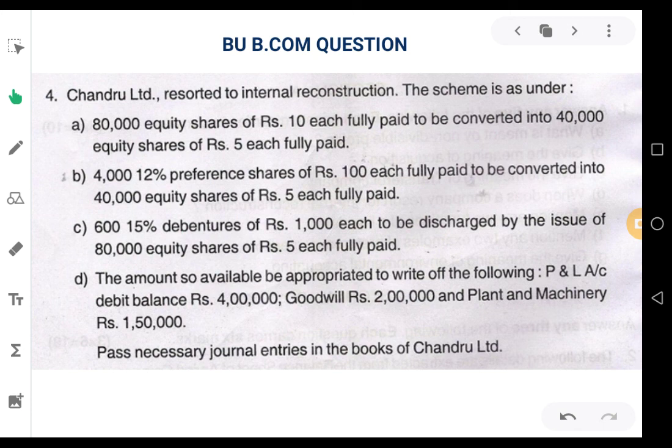The debenture holders are also sacrificing an amount of rupees 2 lakhs which will be transferred to capital reduction account. So, see the next point. The amount so available be appropriated to write off the following.